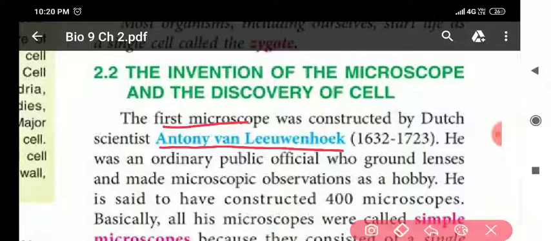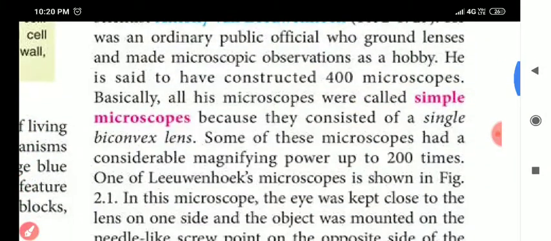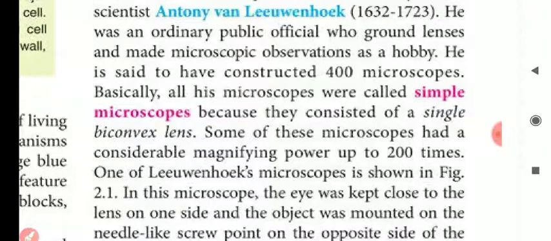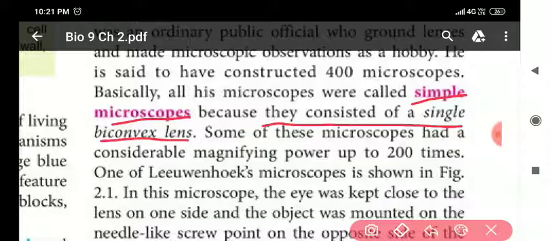He was an ordinary public official who ground lenses and made microscopic observations. He is said to have constructed 400 microscopes. The microscopes constructed by Antony van Leeuwenhoek were called simple microscopes. Why are they called simple microscopes? Because they consist of a single biconvex lens.